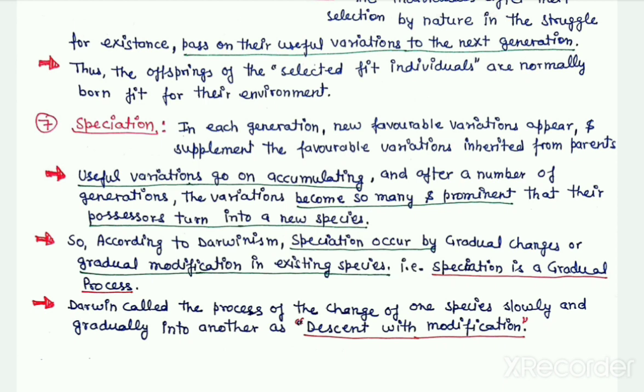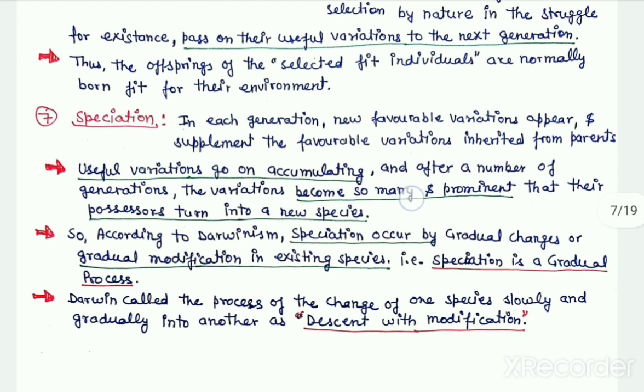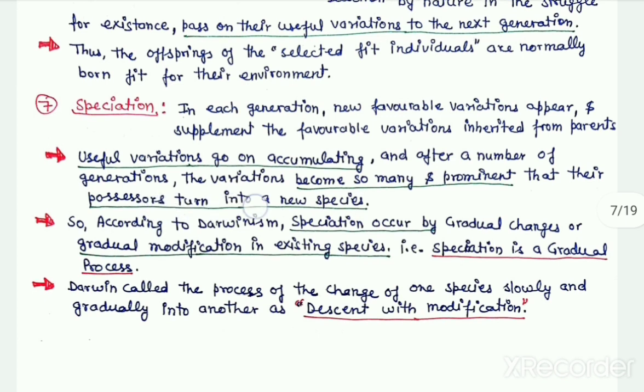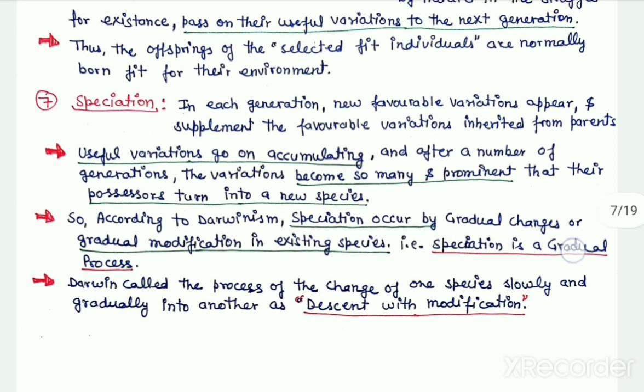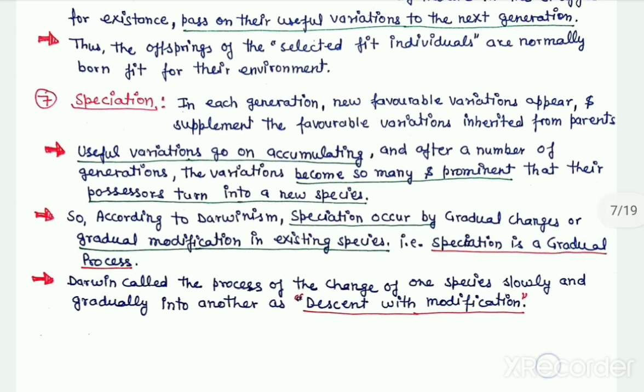and after a number of generations the variations become so many and prominent that their possessors turn into new species. After many generations, new variations will keep forming in every generation, and they will keep inheriting the variations of older generations, so so many variations accumulate after many generations that a new species forms there. But this process takes a very, very long period of time and numerous generations. So Darwinism states that speciation is a slow and gradual process.